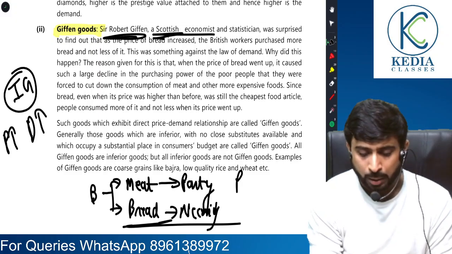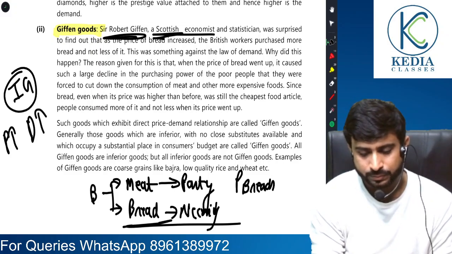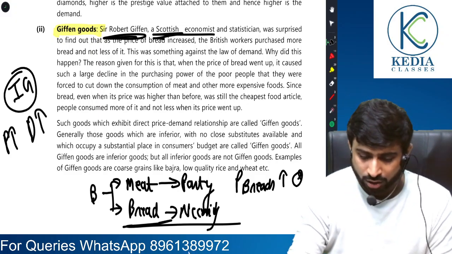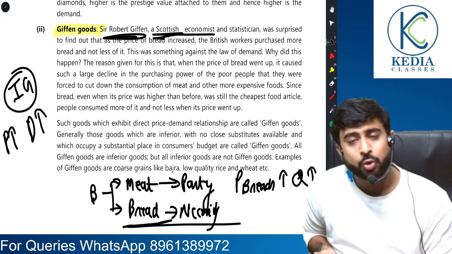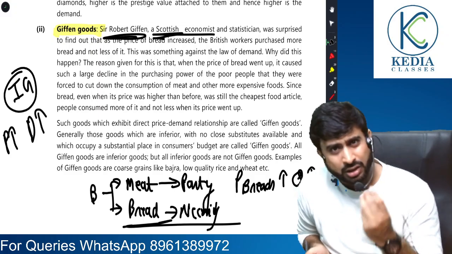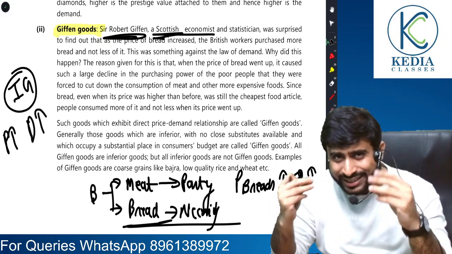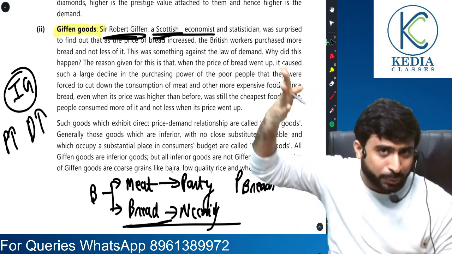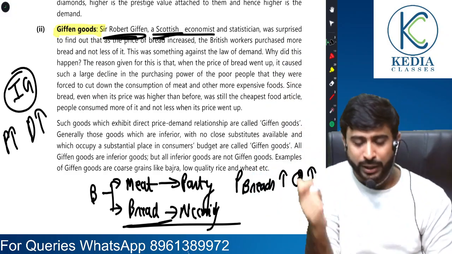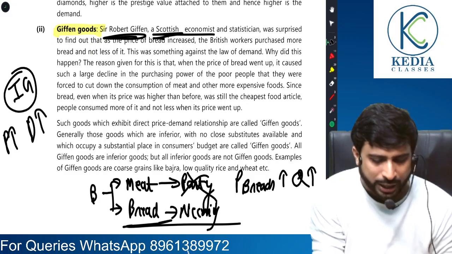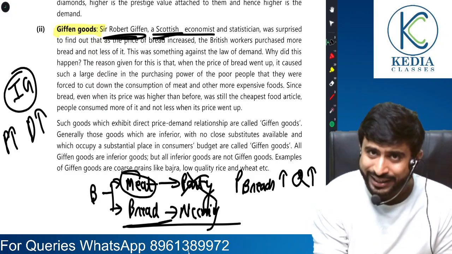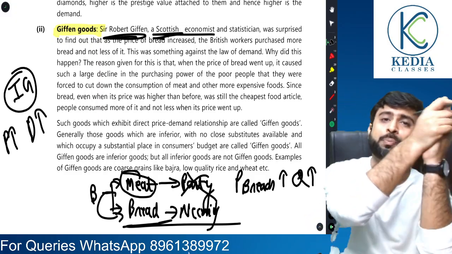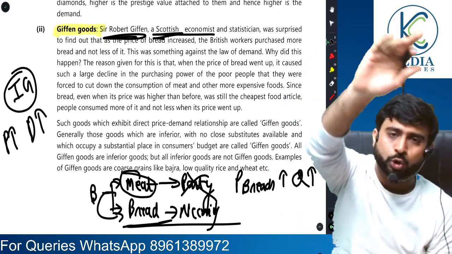Now, what happened was, the price of bread increased. One would assume that demand for bread would fall. But what Giffen noticed was that the quantity of bread demanded increased. Sir, why did this happen? I'll tell you why. The reason was that despite the rise in the price of bread, people realized, okay, no more party. So whatever money they were spending on meat, they started investing in bread. So compared to the previous times, the demand for bread rose even further.